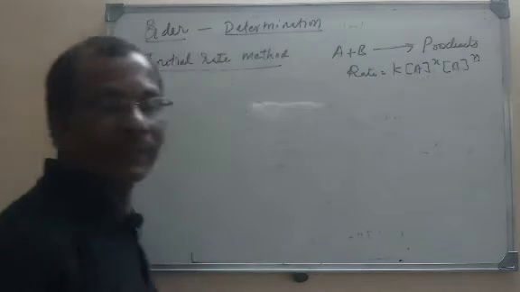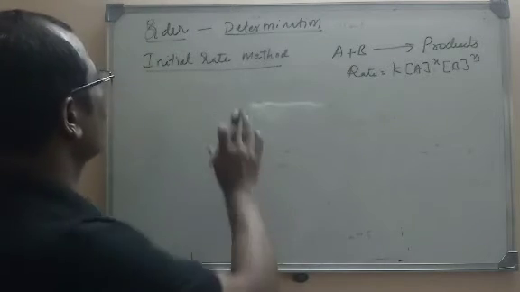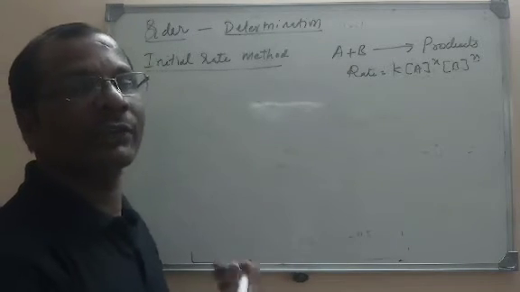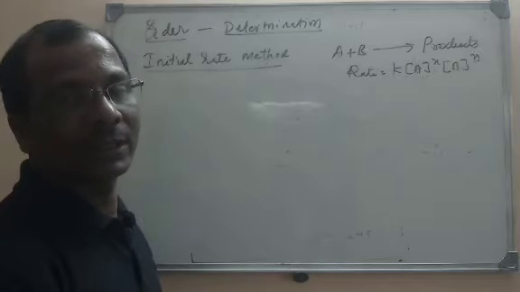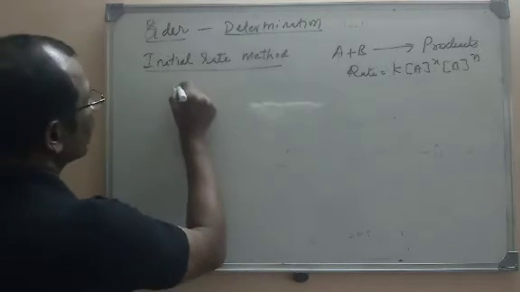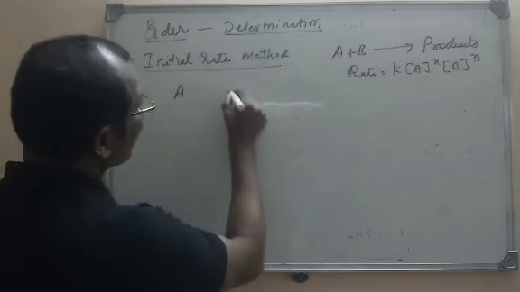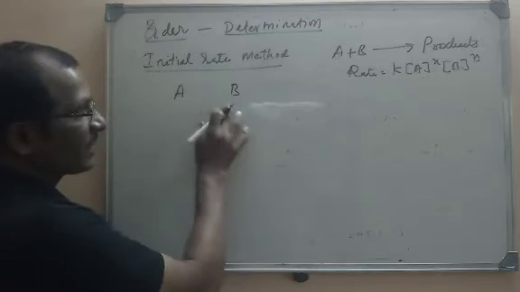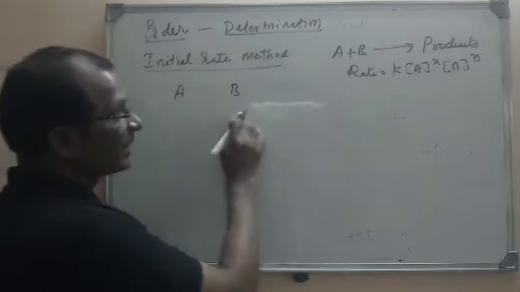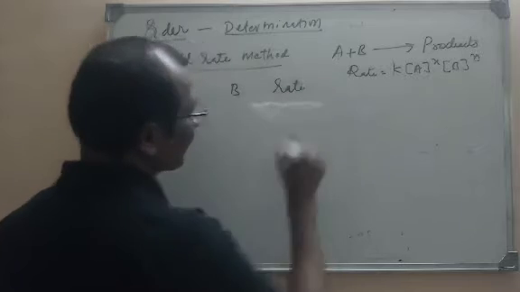But how to find that X and Y? For this we'll follow the initial rate method. It is only one of the methods to determine the order. In this method, for example, A is there and B is there. So A's concentration will be written here, B's concentration is written here, and the rate we will write here.